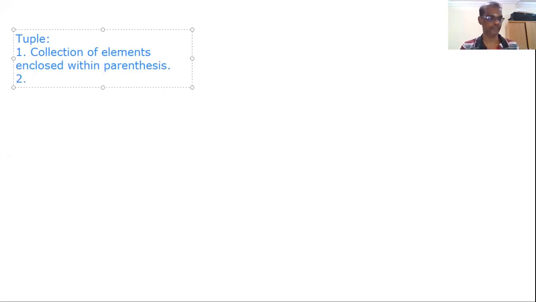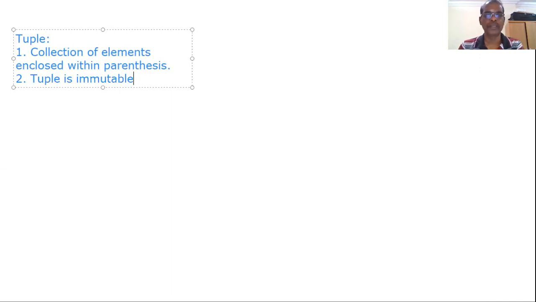Next point, tuple is immutable. So already we studied mutable and immutable. String is also immutable. Tuple is also immutable, whereas list is mutable. One thing I would like to inform you is the difference between mutable and immutable. If a data type is mutable, once you have created it, you can add or delete individual values available in that sequence.